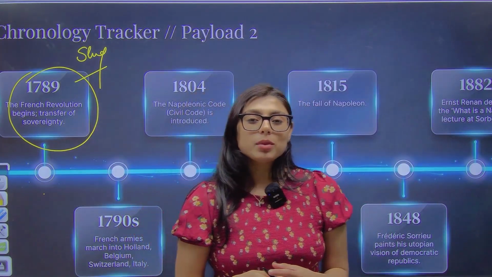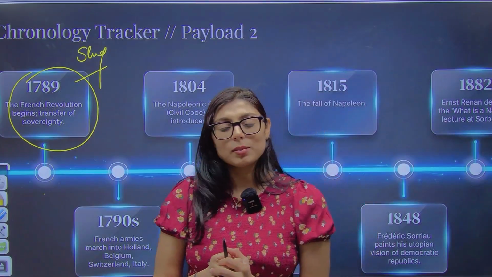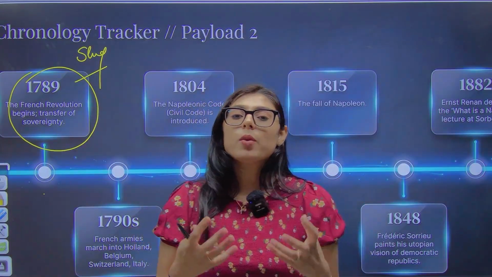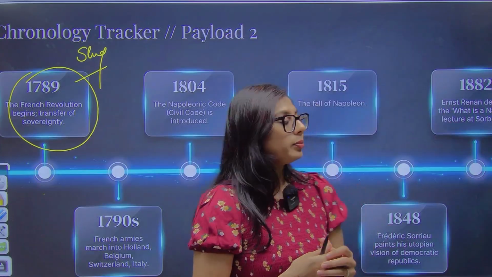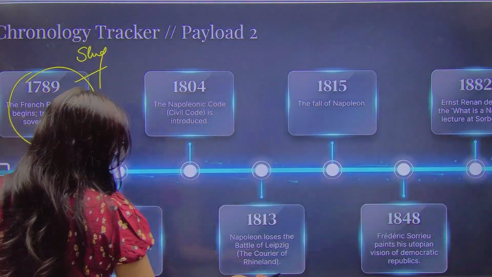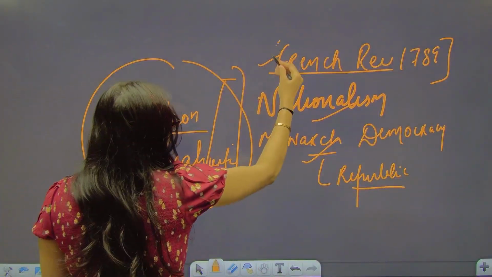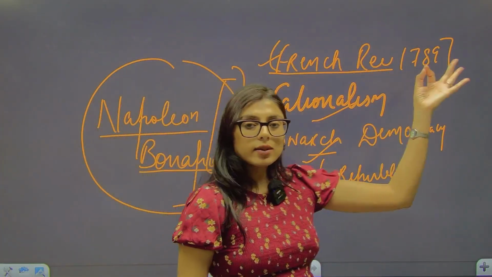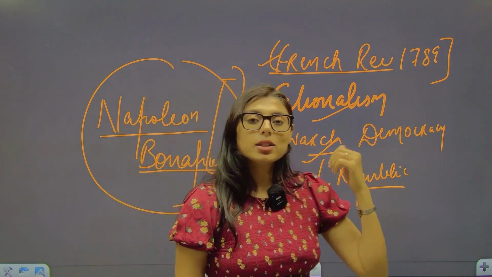So in the previous video, we started with the rise of nationalism in Europe, and we developed various key understandings and key concepts. What did we study in the last class? We read about the French Revolution. We read why the French Revolution started. We did the background of Louis XVI and the three estates general.